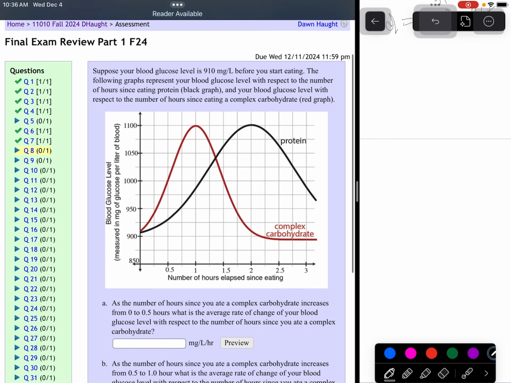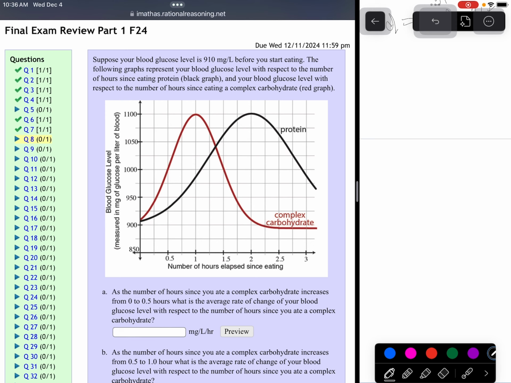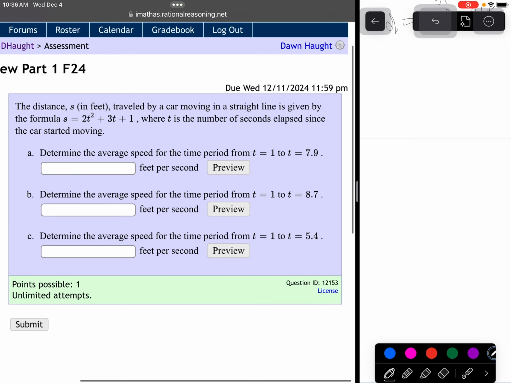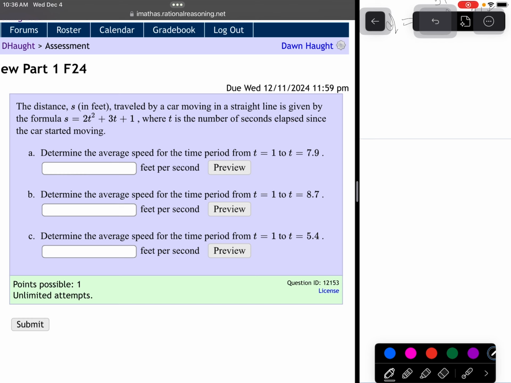Let's look at question 8. Question 8 is almost like one we had done earlier, so that's your responsibility. Let's take a look at question 9. We're given a distance formula that's traveled by a car moving in a straight line, given by the quadratic you see there. T is in seconds. So the average speed for the time period from 1 to 7.9 is the slope, the average rate of change between 2 points on a nonlinear function.